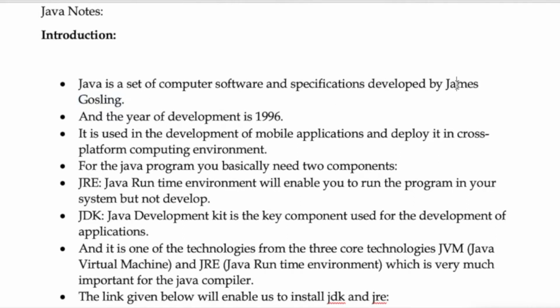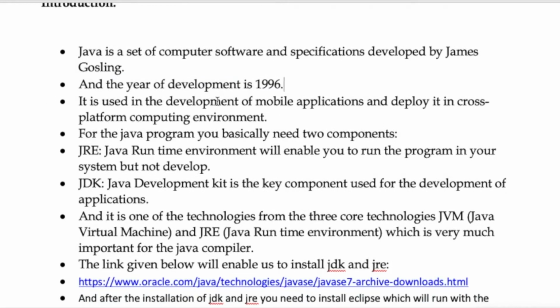C was developed by Dennis Ritchie, and this was developed by James Gosling in the year 1996, and it is used for development of mobile applications and deployment in a cross computing environment. As I've said, this will help us in development of mobile applications. The code for mobile applications like Instagram and WhatsApp is done by writing the code in Java.